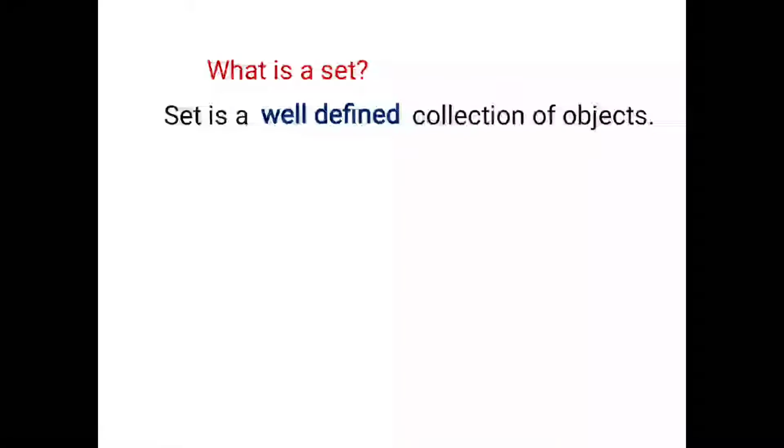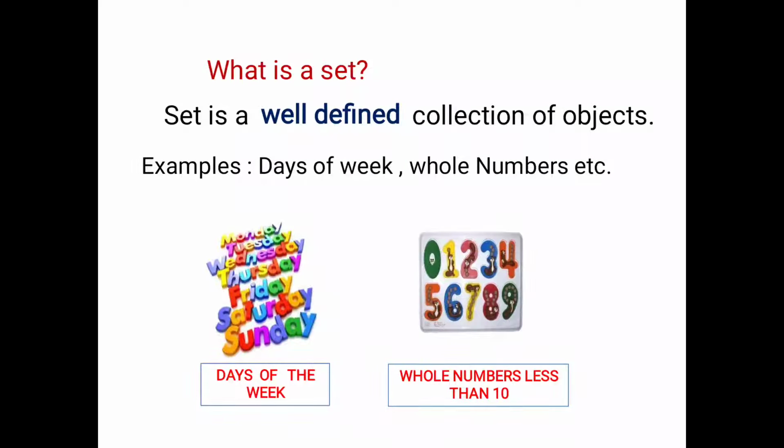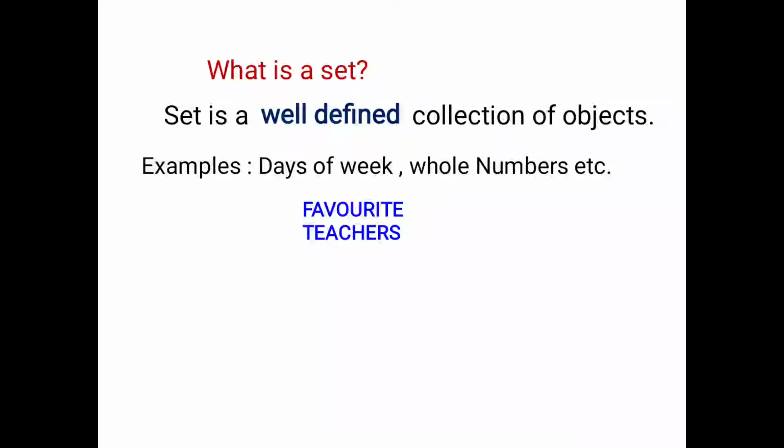Next, just now we saw days of the week, whole numbers, etc. as examples for it. These are the examples where the answer remains fixed. But instead of this, if I ask you, tell me your favorite teacher, the answer will differ from person to person. For me, my 5th standard teacher might be favorite. For you, your primary teacher will be favorite. So the answer will differ from person to person. We don't have exact meaning for favorite.